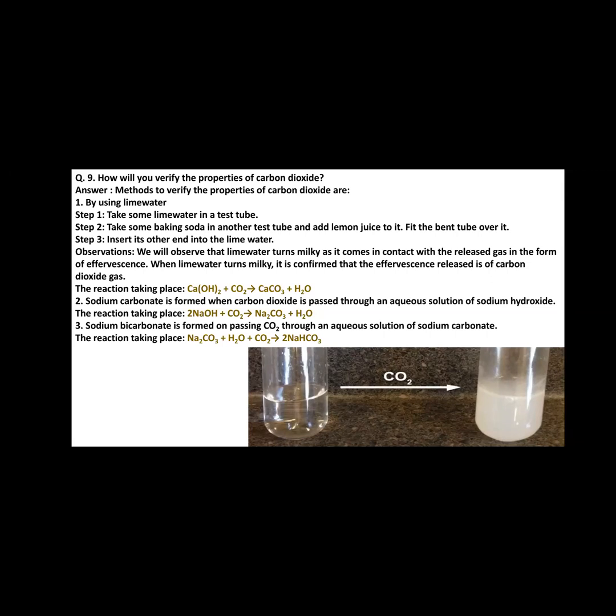So in the steps we took lime water in a test tube, took baking soda in another test tube and added lemon juice to it, and connected both test tubes with a bent tube, inserting its other end into the test tube containing lime water.